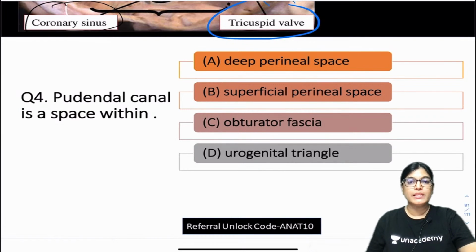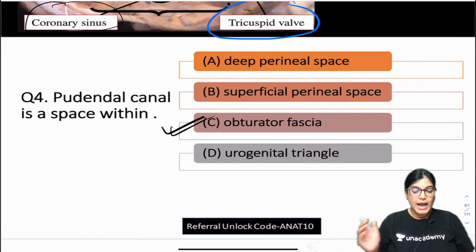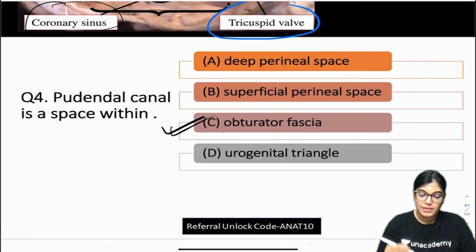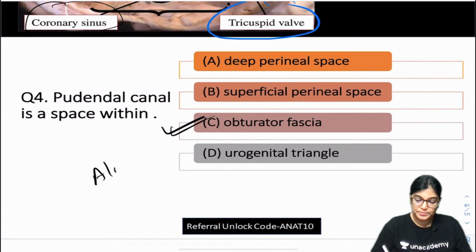So let me explain. Actually, all of you are right. The correct answer is C, that is obturator fascia, and it's absolutely right. The other name of pudendal canal is Alcock's canal.